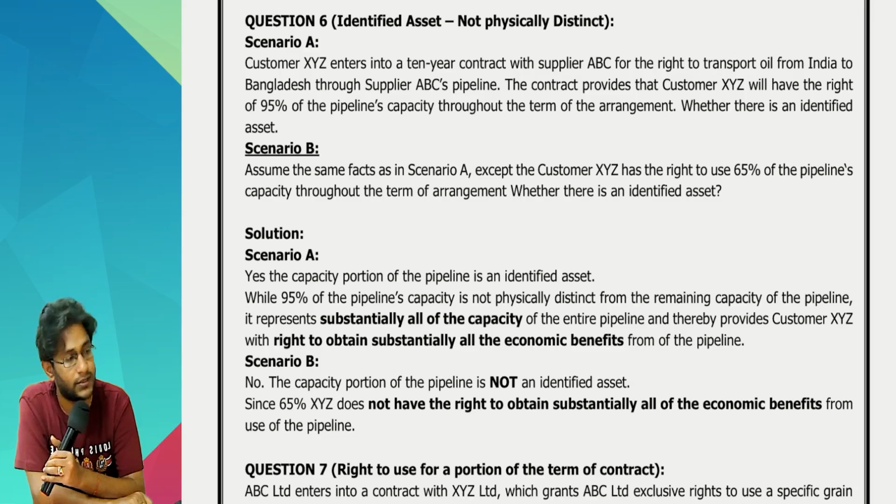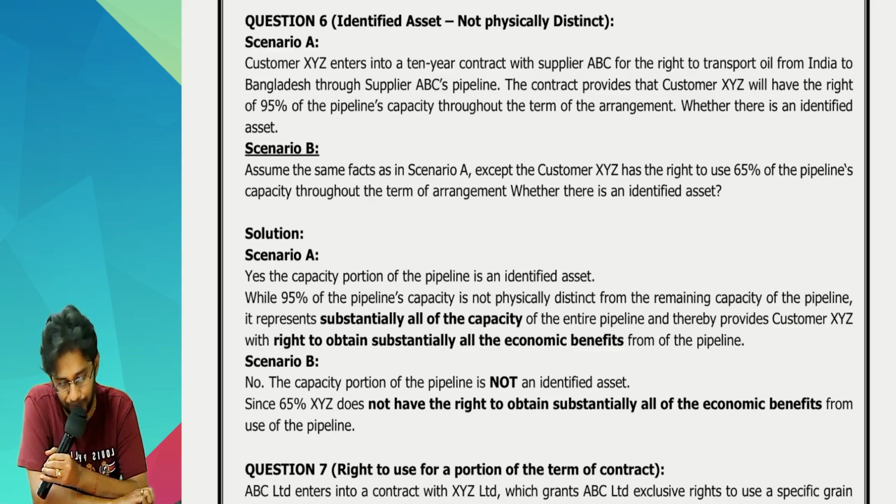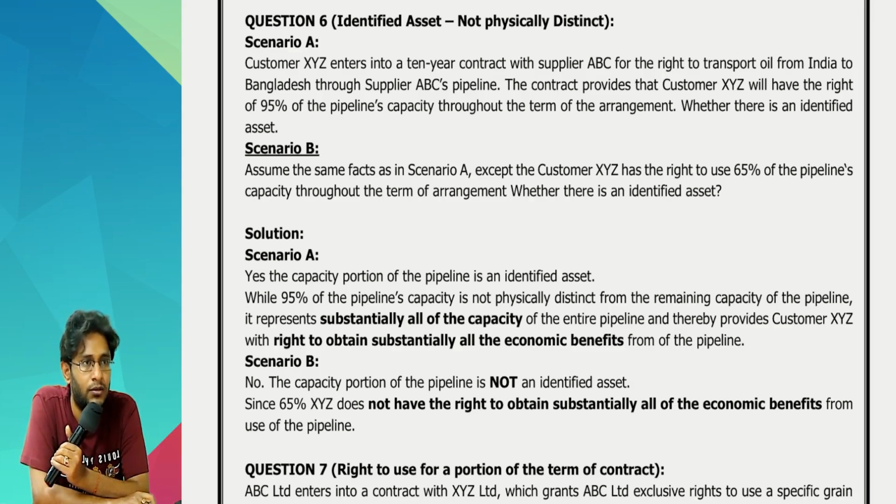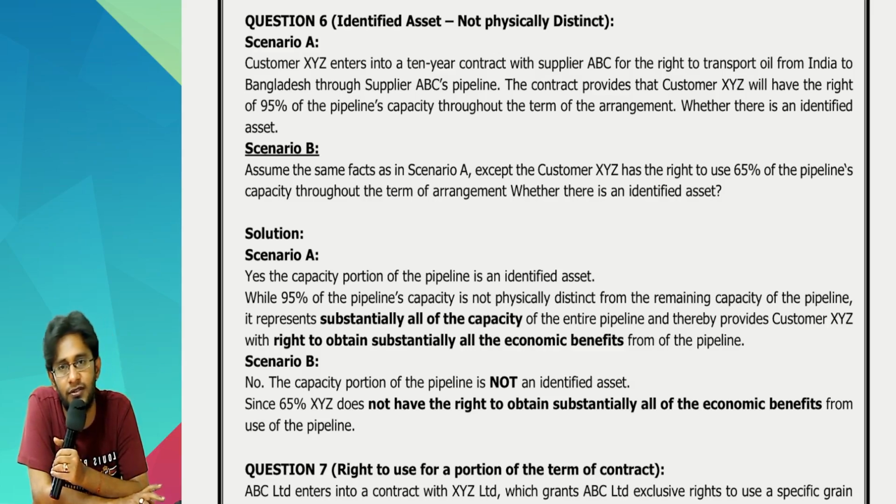Customer XYZ enters into a 10 years contract with supplier ABC for the right to transport the oil from India to Bangladesh through supplier's pipeline. The contract provides that customer XYZ will have right to 95% of the capacity throughout the term of the arrangement. Whether there is an identified asset. Sir, out of the total capacity, 95% capacity we have contracted. That is substantially all of the capacity. Therefore, it need not be physically distinct.